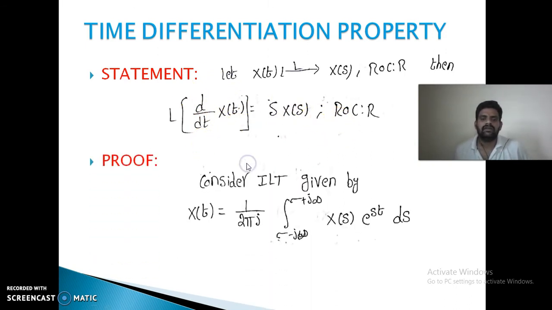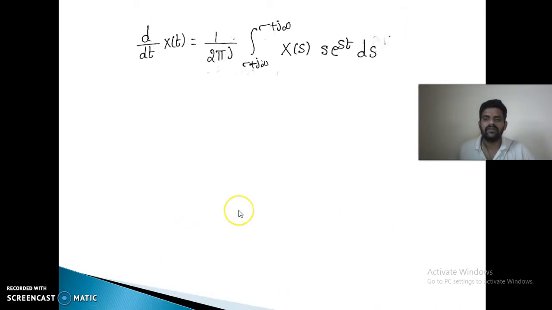So we know the definition of the inverse Laplace transform. x of t is equal to 1 by 2 pi j integral sigma minus j infinity to sigma plus j infinity of x of s e power plus st ds. Now differentiate the function with respect to t on both sides.